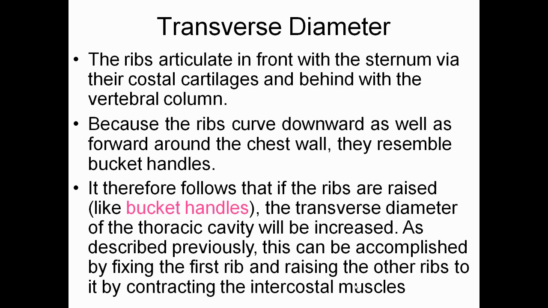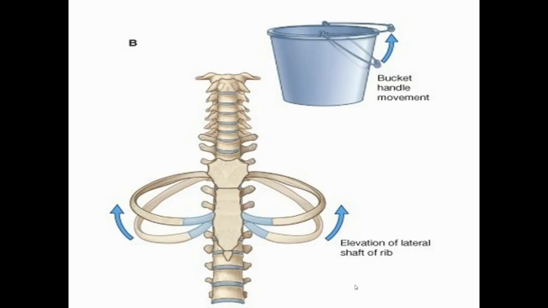As described previously, this can be accomplished by fixing the first rib and raising the other ribs by contracting the intercostal muscles. So you have seen how the diameter will increase.